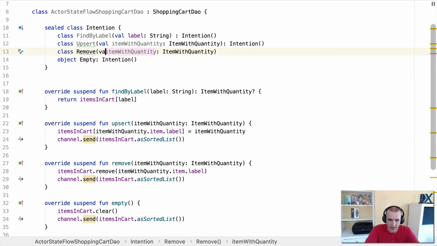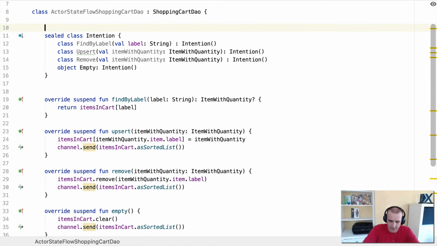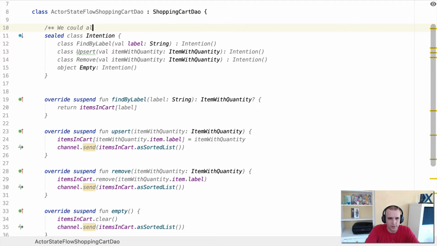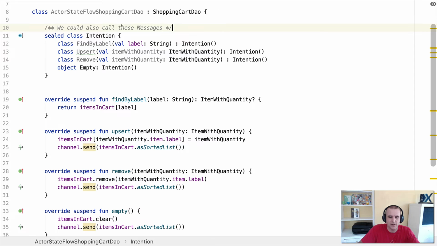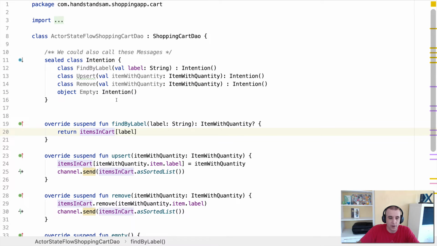That's going to be a val item with quantity, and that needs to implement Intention. All right, so now we have four intentions, and we could also call these messages. So these are the messages that we're going to send into this actor so that when we modify the data, we're going to go ahead and do it concurrently.